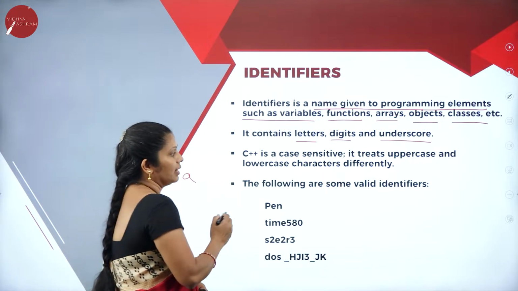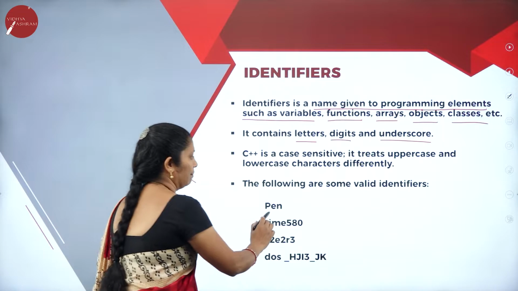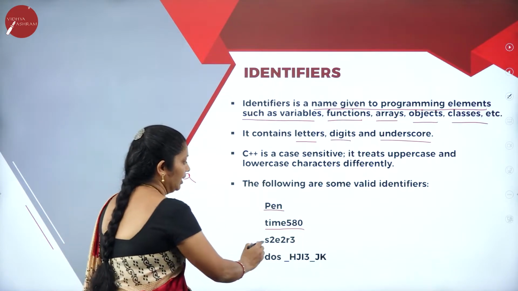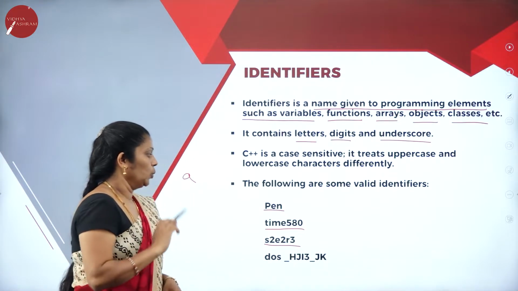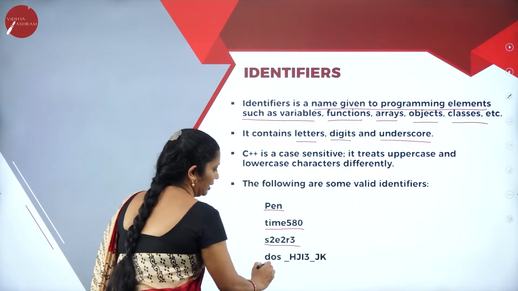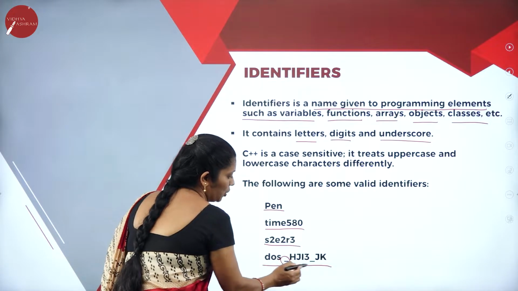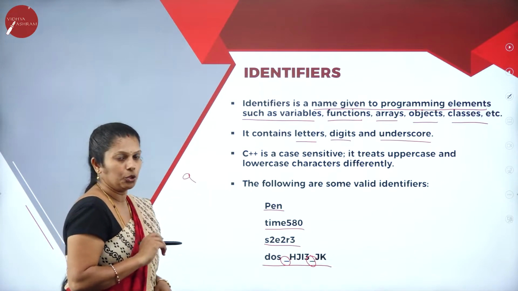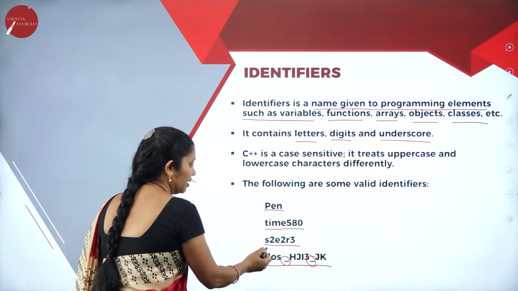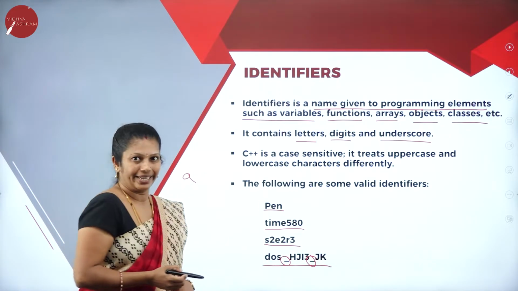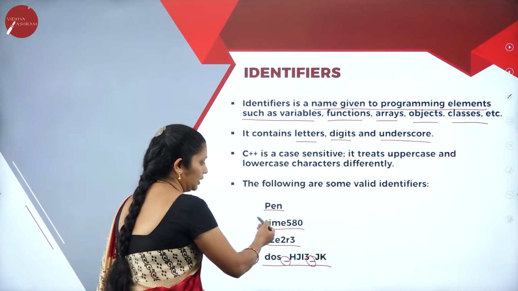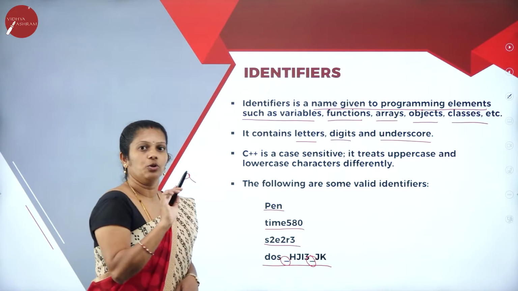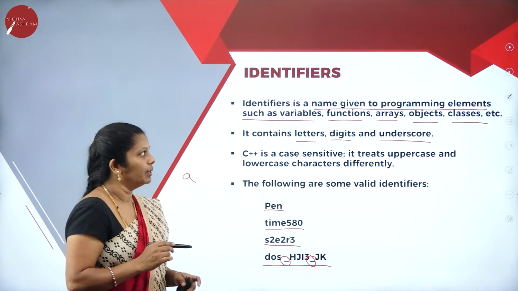The following are some valid identifiers. For example, pen, time, time580, then small letter 2SE, 2R3, like that we can write. Here we are using the special symbol called underscore. Only underscore we can use. If you observe here, compulsorily we have to start with characters. It's a combination of characters and digits, and except underscore we are not supposed to use any other special symbols.